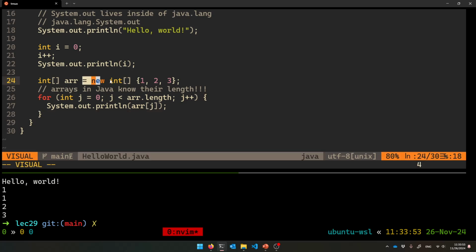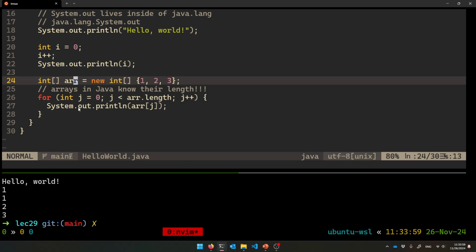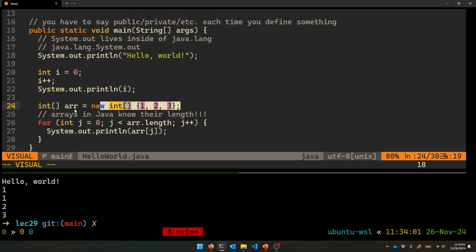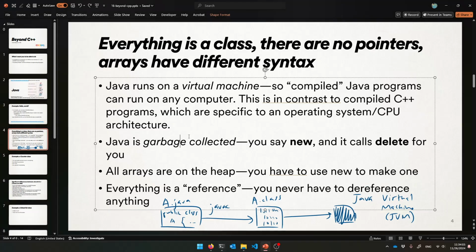And then also notice that I'm not saying delete, not that I forgot to or I'm about to teach it to you, but delete actually does not exist in Java. You might think that you're leaking memory all day long, but in reality, Java is calling delete for us. You can't ever do it yourself. There's no such thing as delete in the language.